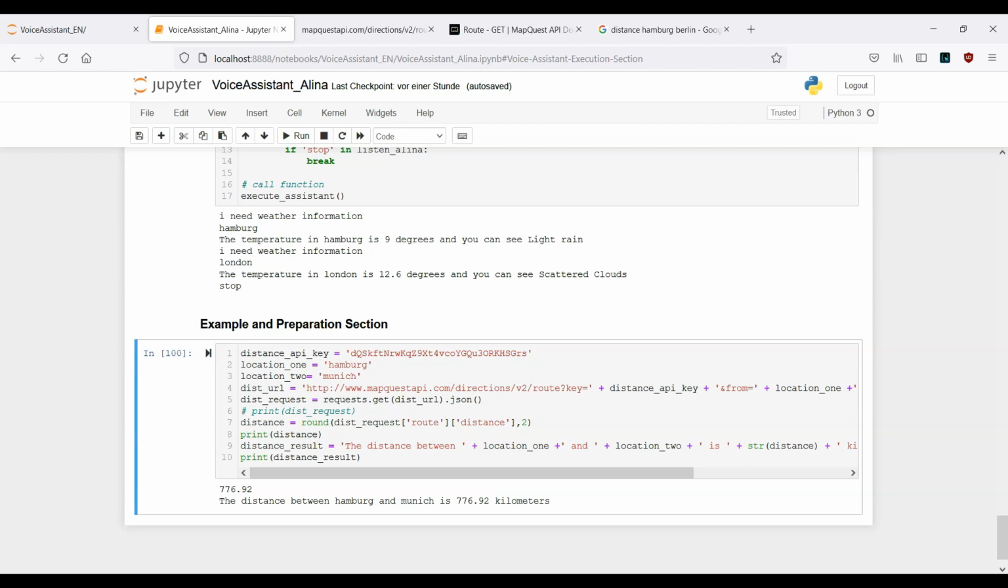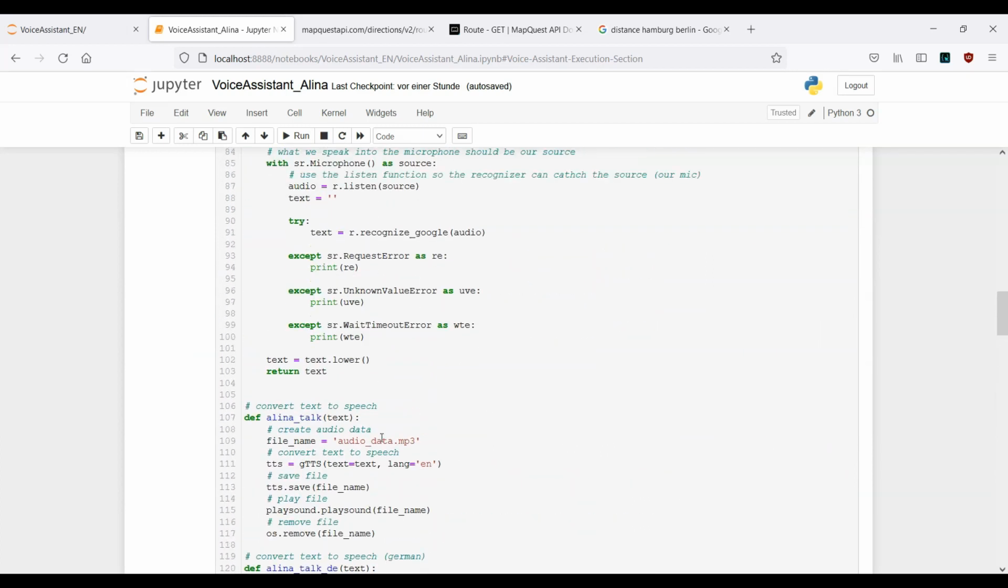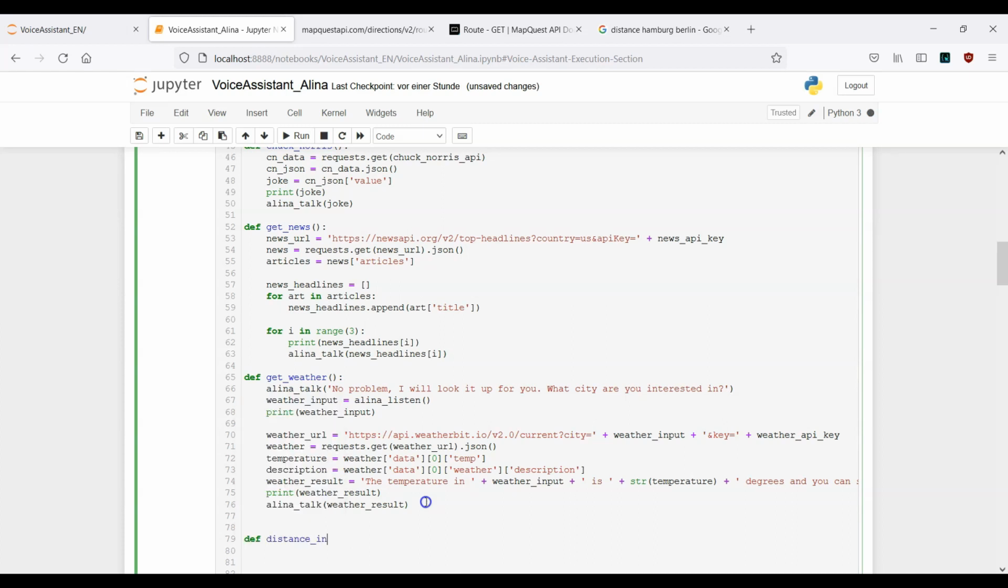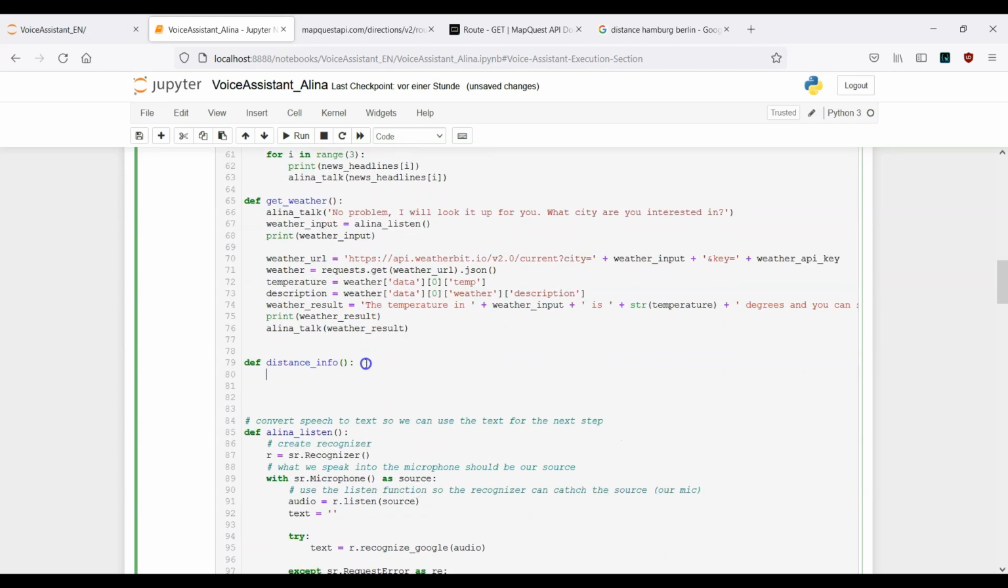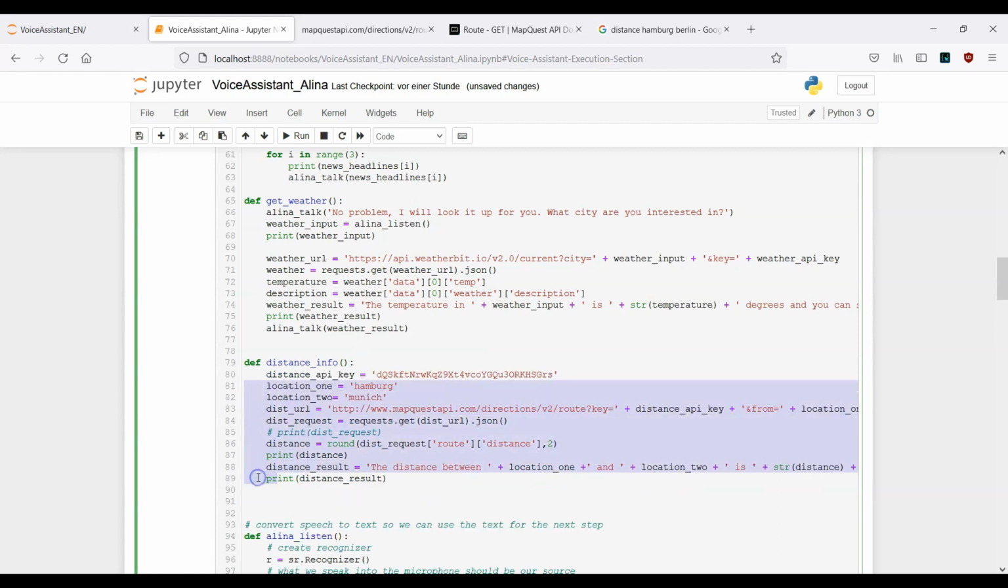What we have to do in the next step is the following. As always, we need to copy these lines here. Let's copy it. Go ahead and create our next function. So here, get weather. This was the last one, right? And now we want to have the distance info. So distance info is the name of our next function. Okay. This is it. Let's paste what we have copied. Make sure you indent everything properly.